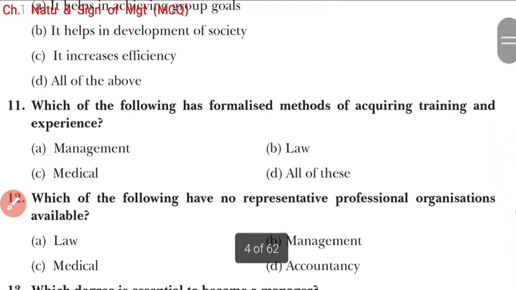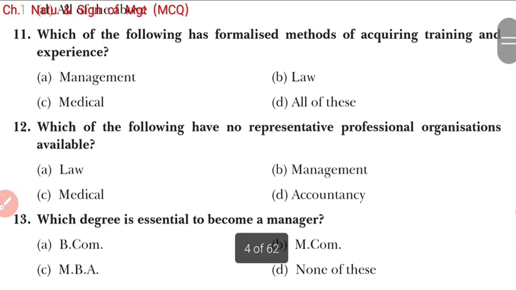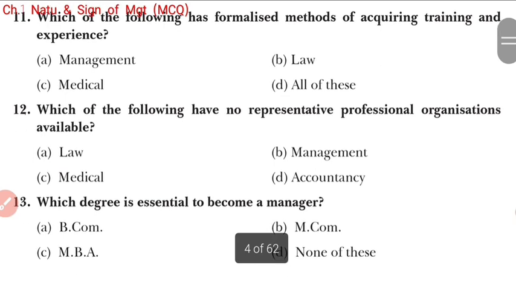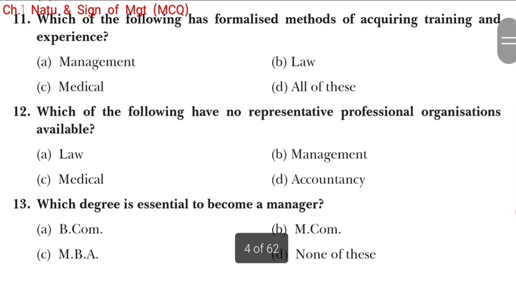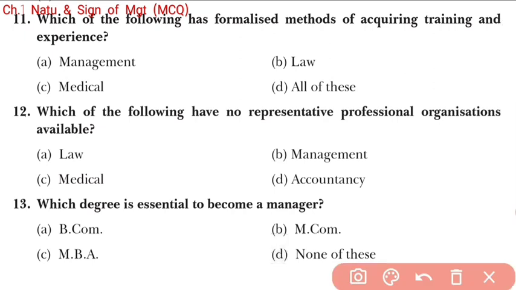Now come back to the next question, number 11. Which of the following has a formalized method of acquiring training and experience? Management, law, medical, and all of the above. Just see which of the following has a formalized method of training. It means in which of the following courses a formal method of training is provided.